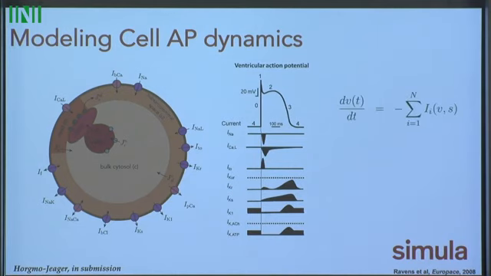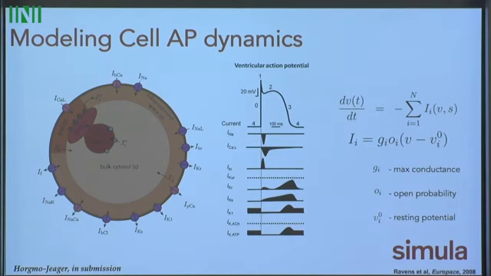This is a pretty basic ODE system, and we describe our change in membrane potential as the sum of all these inward and outward currents. All of these individual currents can have a lot of different forms. There has been a lot of work to parameterize these and understand what's happening with all these currents. They're governed by membrane proteins that they can find the structure of, test, and modify. So there's been a lot of work in understanding them.